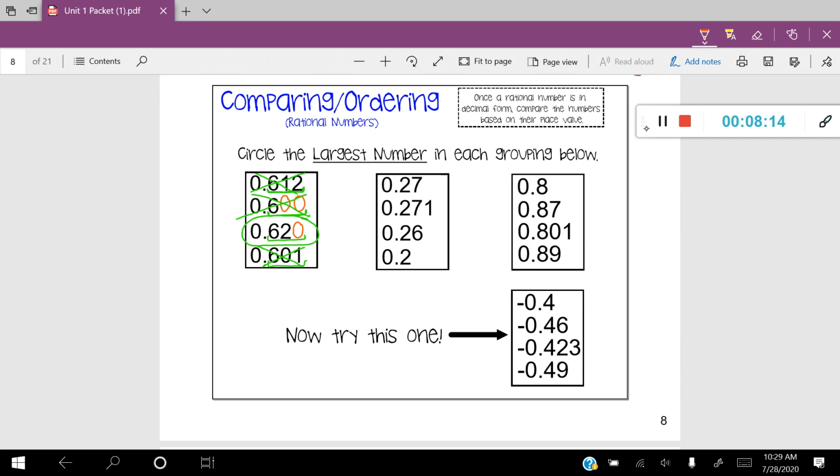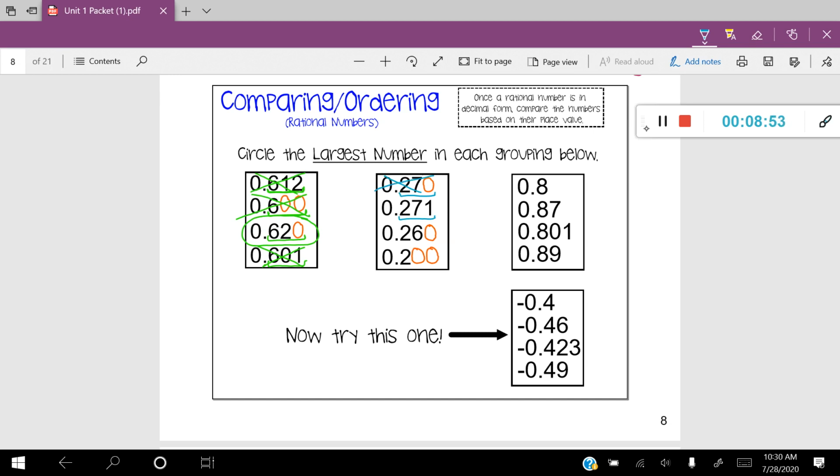Now let's go ahead and fill out our placeholders. I'm going to go ahead and put a 0 in the first one to take it out to the thousandths place. The second number is fine because it's already to the thousandths place. The third number, I'll put a 0 placeholder. And the last number, I'll go ahead and put 2 placeholders there. Now let's go ahead and compare the numbers. Here I have 270. And the second one, I have 271. So between those 2 numbers, I can see that 271 is bigger than 270. So the first number I can actually cancel out.